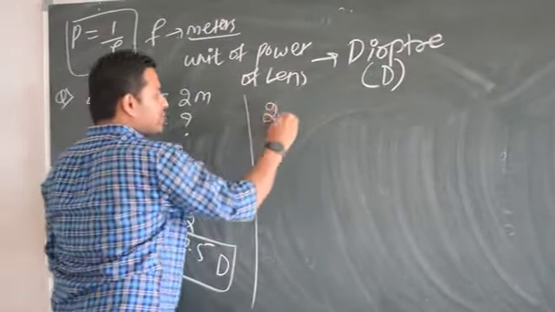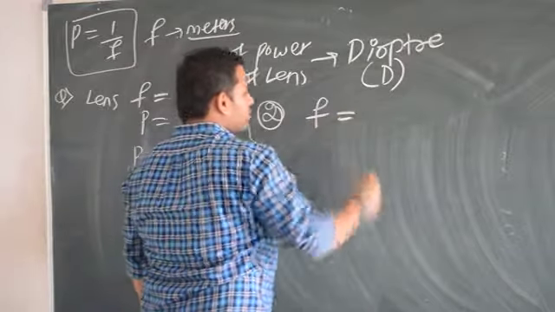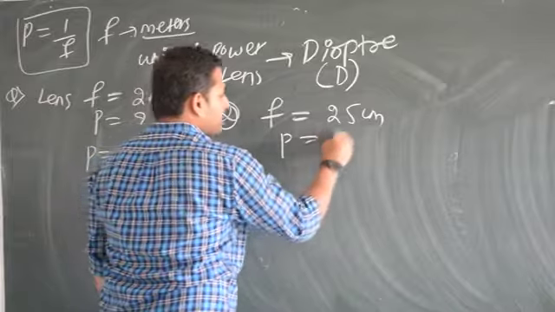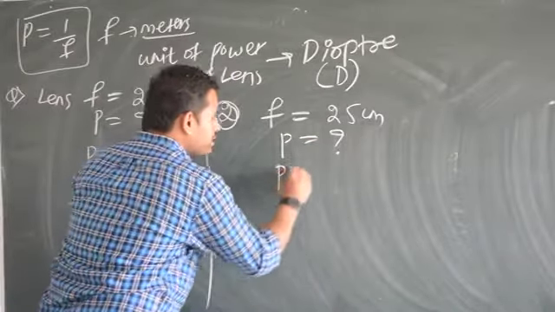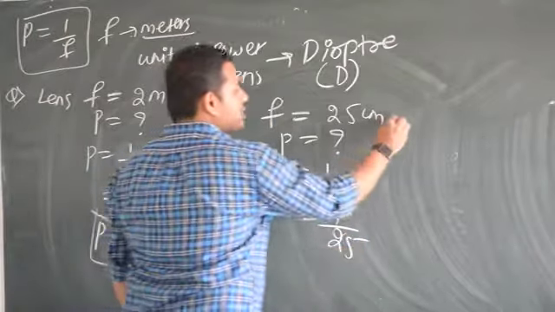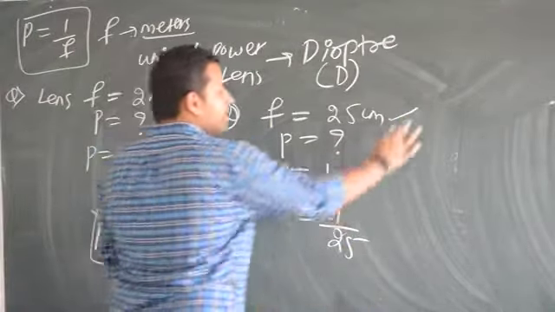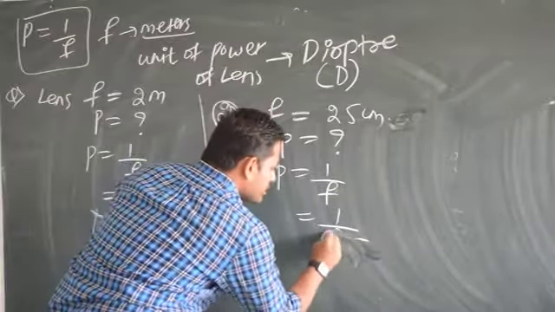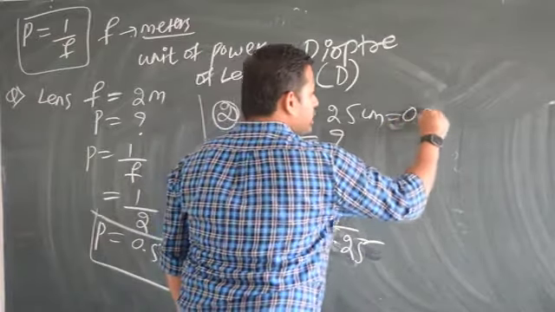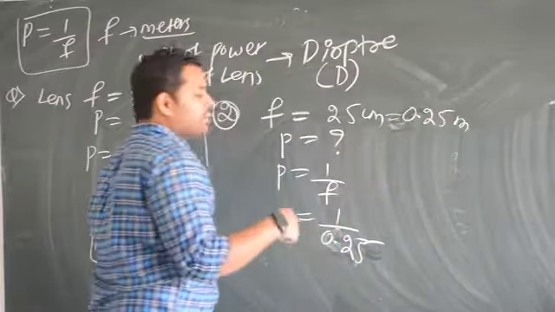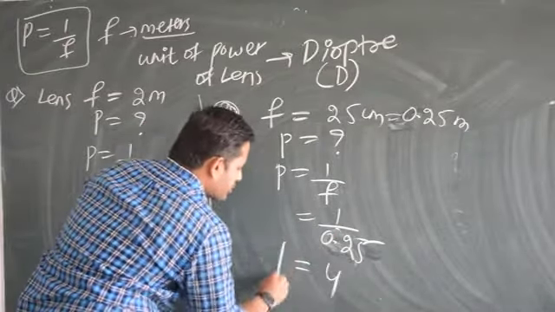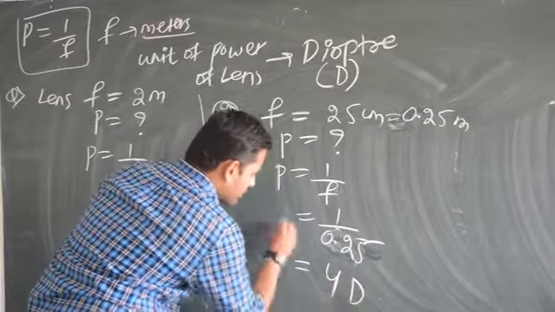Let us get into the second question. For example, focal length is, let me take it as, 25 centimeter. Then they have asked you the power. Now you cannot put P is equal to 1 by F, that is 1 divided by 25. No, it is in centimeter. This has to be converted into meter. 25 centimeter means how many meters? 0.25 meter. Clear? 25 divided by 100 is 0.25. So 1 divided by 0.25 means 4. So P is equal to 4 diopter.